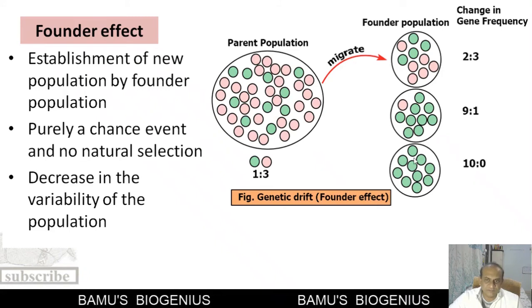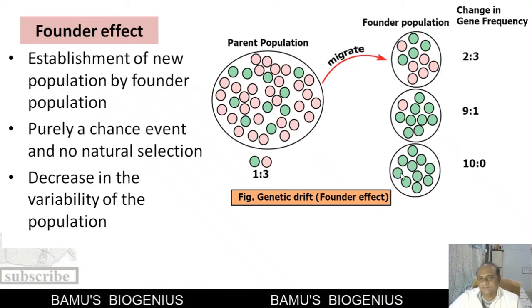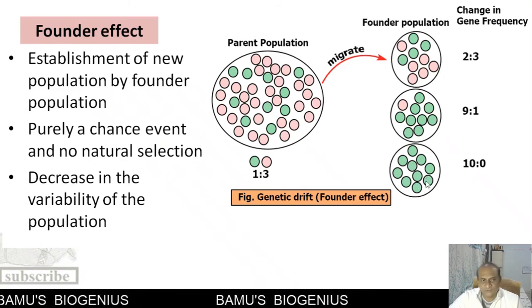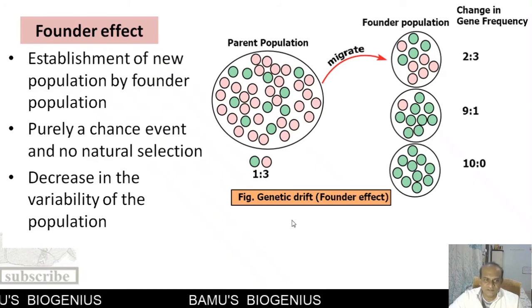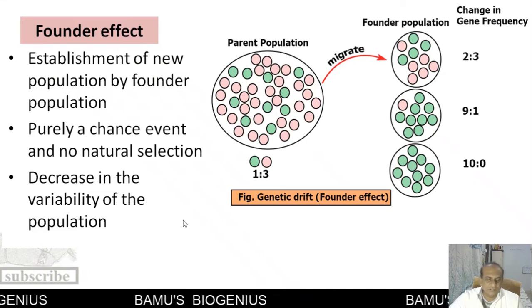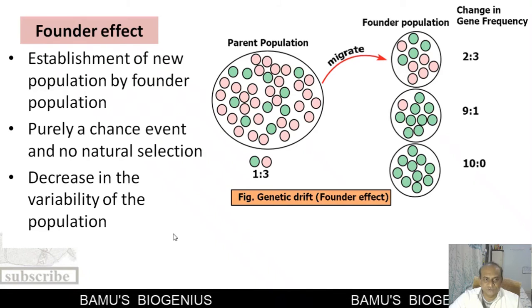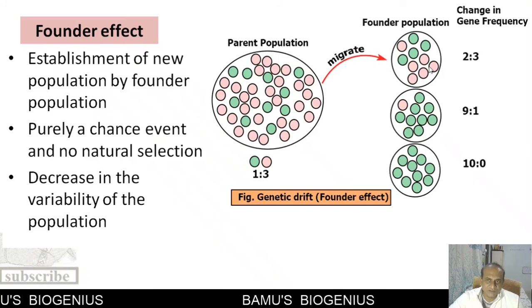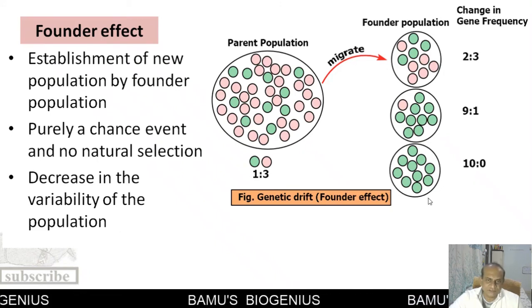This founder effect was observed by Darwin on the Galapagos Islands in the case of finches. So this is how the founder effect works, and the main effect of the founder effect is that it decreases the variability of a population. This is natural because very few individuals have migrated from one place to another along with a very small set of alleles. So that's why the variability of that population decreases.